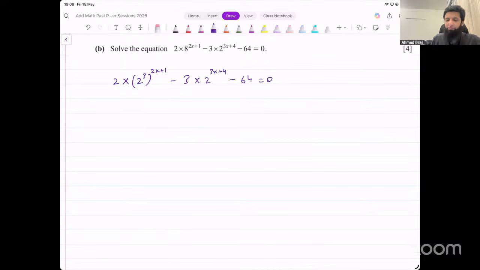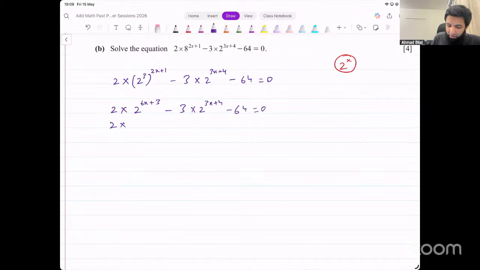equal to 0. Okay. Now the idea is we want to isolate 2 raised to power x from this. We can do a substitution on that then. How do we isolate 2 raised to power x? First of all, let's simplify this a little. 2 raised to power 3 into 2x plus 1, I could say this is 6x plus 3. Then 3 into 2 raised to power 3x plus 4 minus 64 equal to 0.